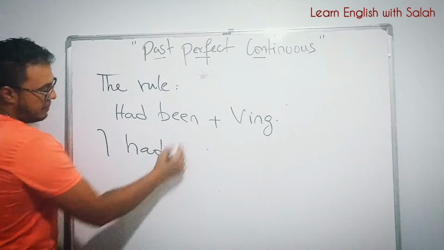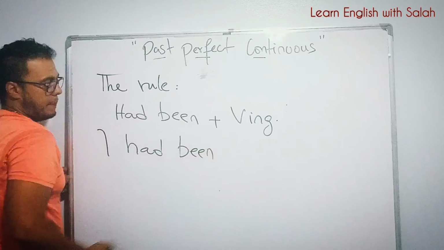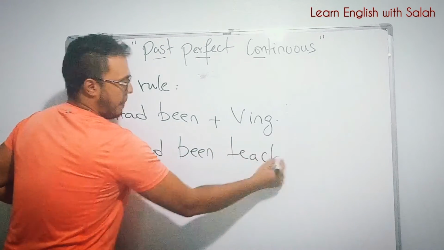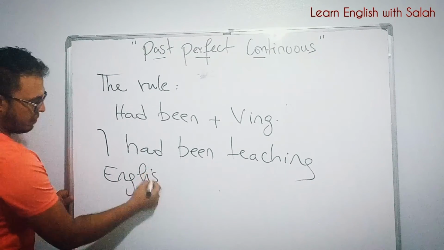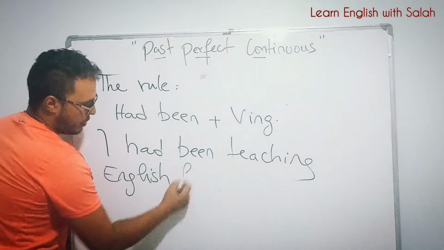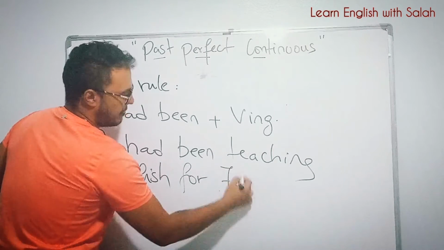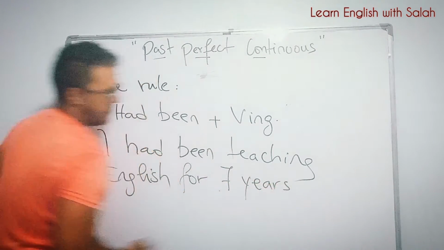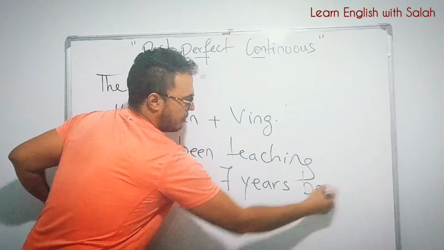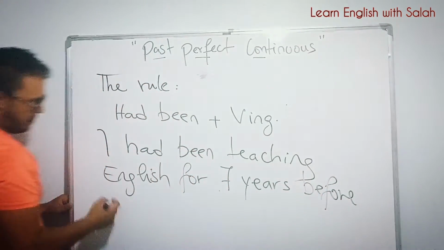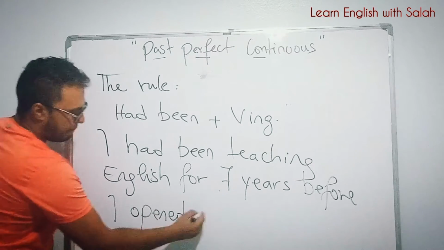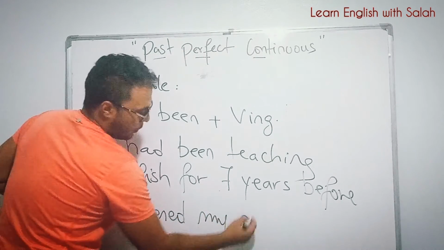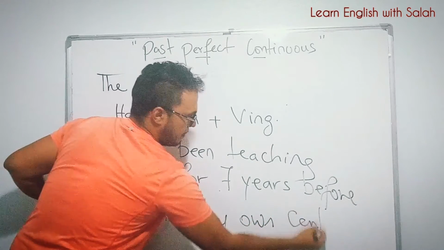I had been teaching English for 7 years before I opened my own center.